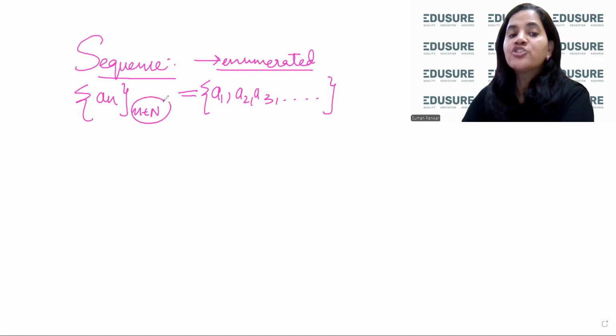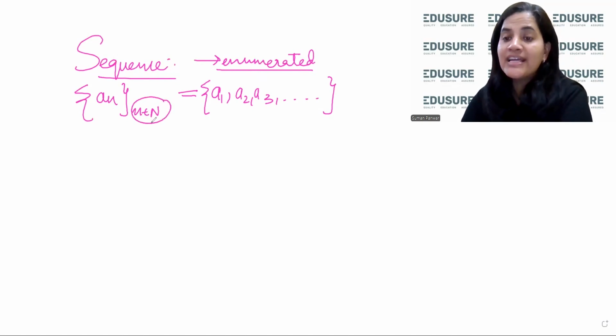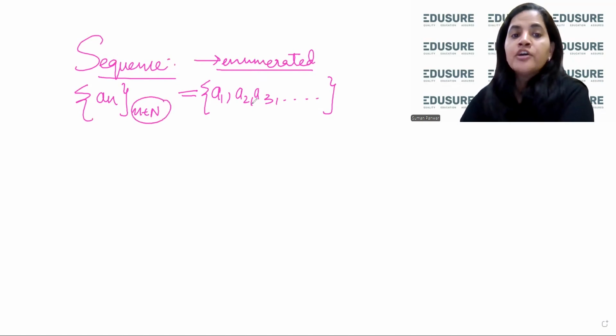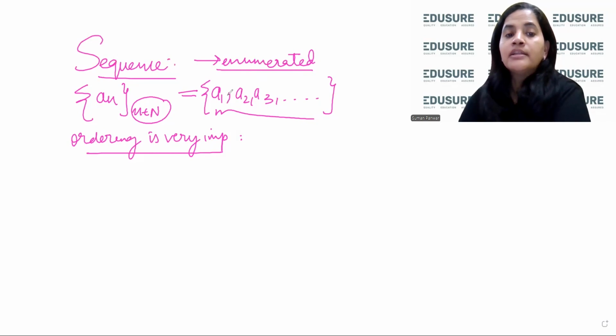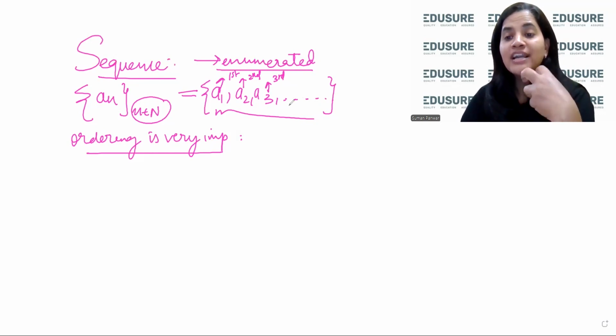Because the set of natural numbers is infinite, my index set is an infinite set. So this is the indexed set, which is my sequence. Now, in case of a sequence, ordering is very important. What does it mean? It means that I cannot shuffle the elements of this sequence. a1 has the first place, a2 has the second place, a3 has the third place, and so on.